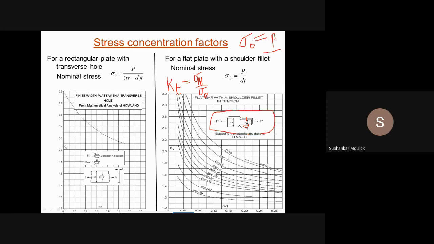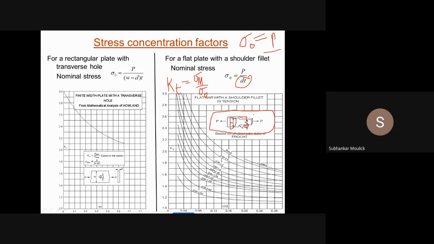Because in design, a designer normally designs the component for maximum stress. That means if sigma naught is maximum, your area needs to be minimum. If you take capital D into T and if you take small d into T, for which case is the area minimum?